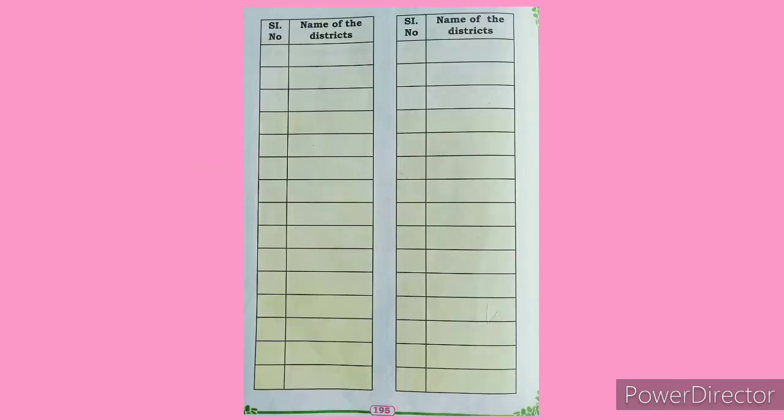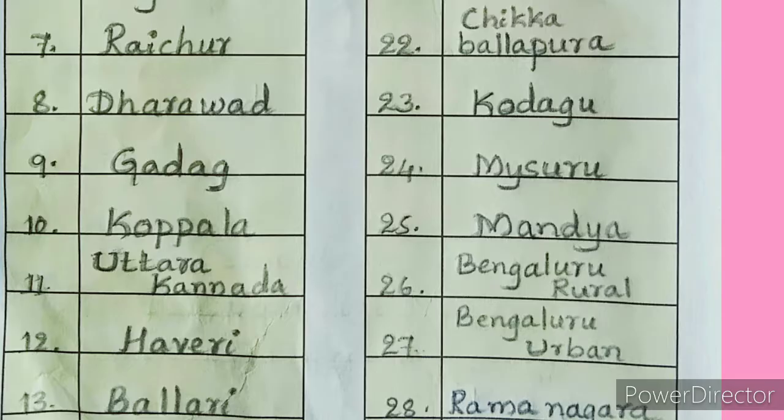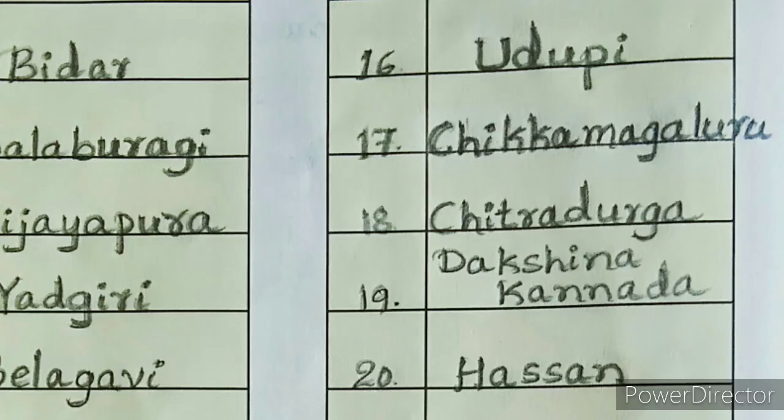Turn to page number 195. You can read and write the names of the districts here. So the first one is Bidar, Kalburgi, Vijayapura, Yadgiri, Belagavi, Bagalkote, Raichur, Dharwad, Gadag, Koppala, Uttara Kannada, Haveri, Ballari, Shivamogga, Davangere,